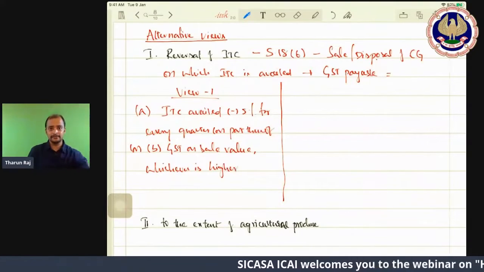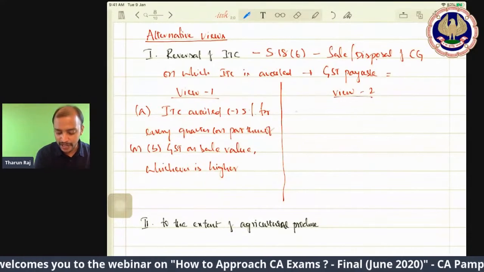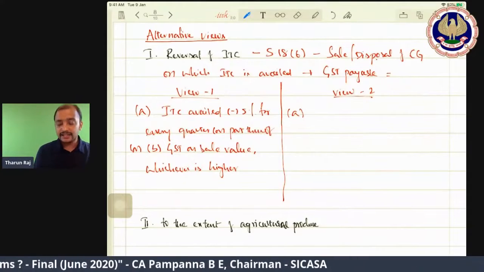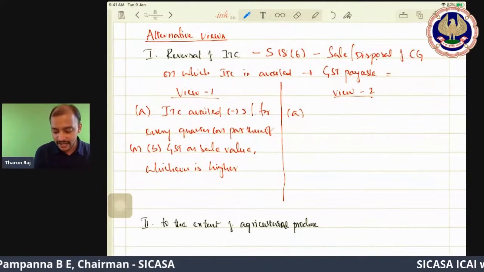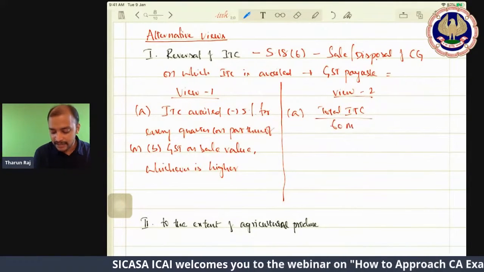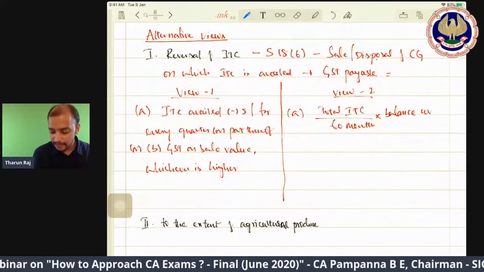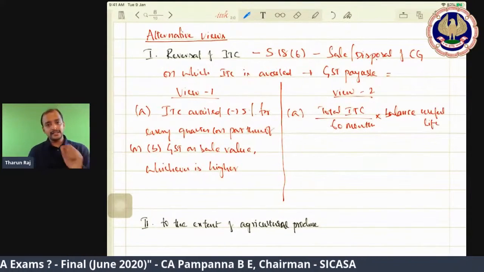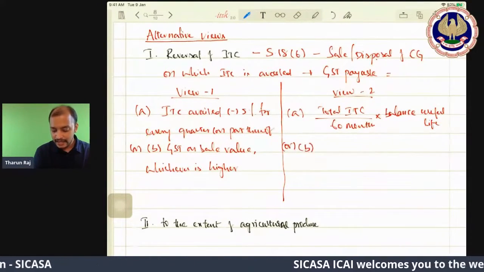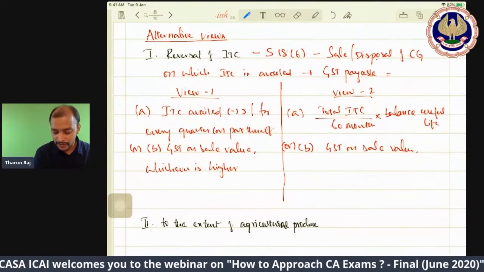This is view one. View 2, I will tell you. Same way it will be, but point A will change. Whichever, A or B, is higher, but point A will change. Point A, another place where it is given, is total ITC divided by 60 months into balance useful life. This is what I need to reverse. Or B, GST on sale value, whichever is higher.